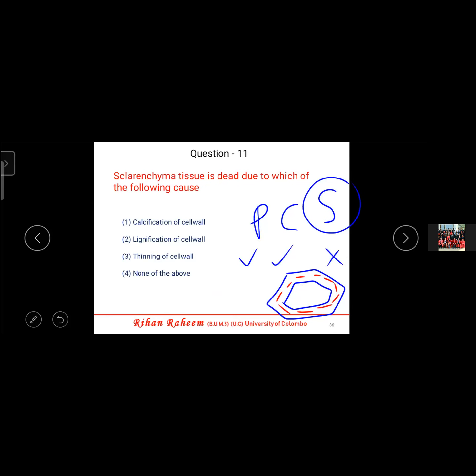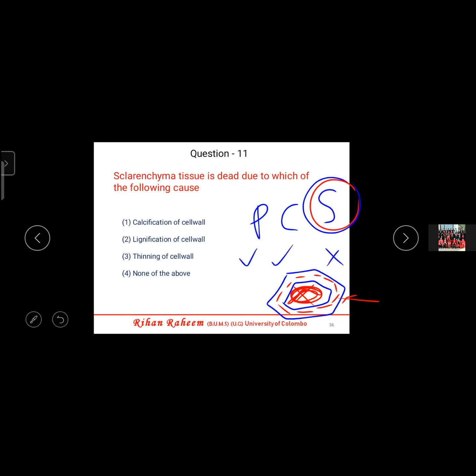When lignification of the cell wall happens, water can't go in, therefore the inner structures will die. Initially, sclerenchyma was living, but due to lignification, it became dead, and the places where the cell vacuole and others were became empty. Okay, can you all understand?